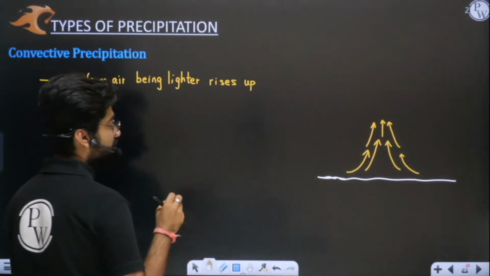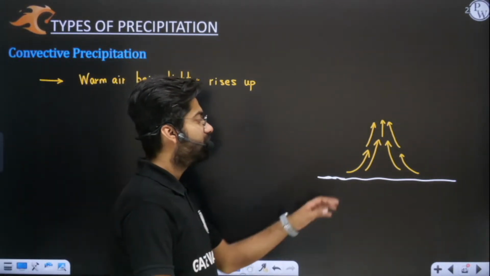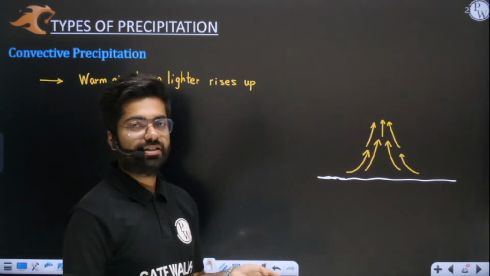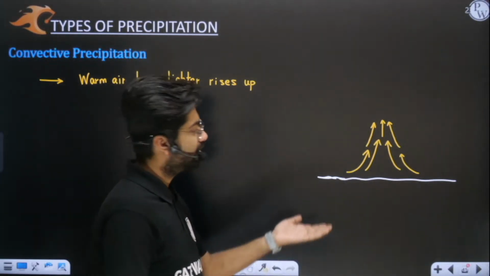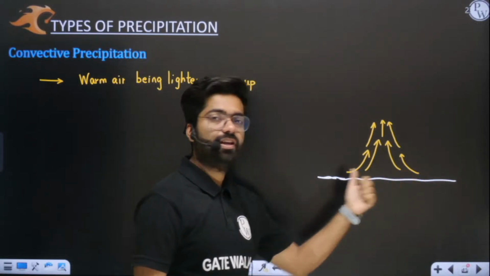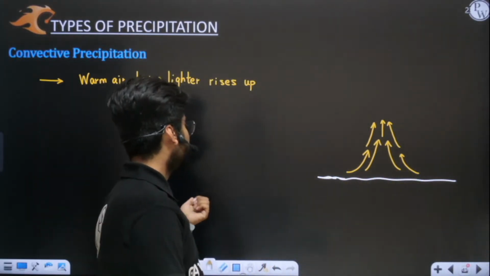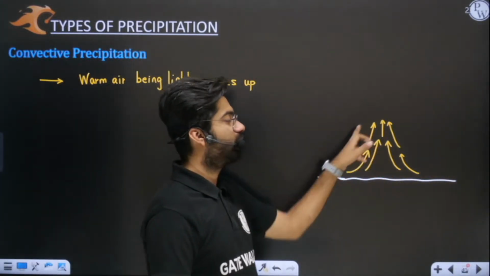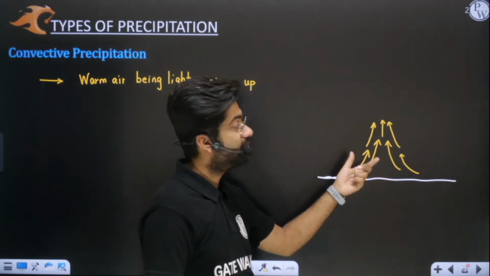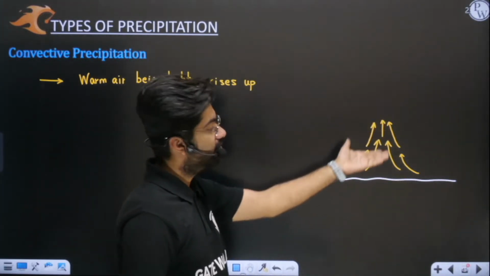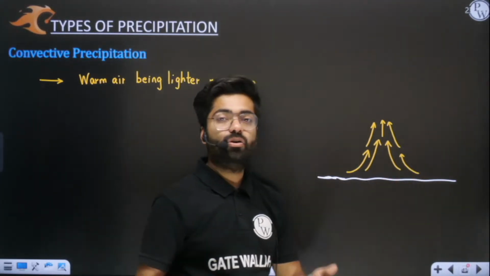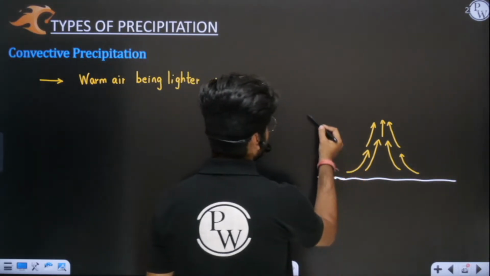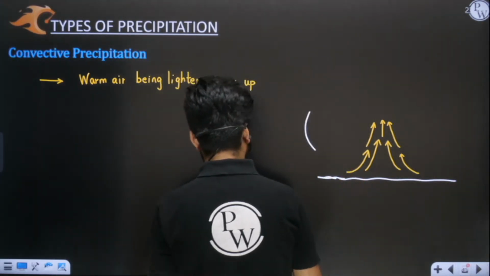In a similar way, this is happening at the equator, because at the equator the land mass gets heated up, and the air near it also heats up. Try to understand, this is the flame, similar to the example of your tea. This flame is very hot, so the land mass is hot. The lighter air, just heated up, goes up, and obviously in this area no air will be there, so it will be a low pressure area. Because of which, air from the sides will start coming inside.